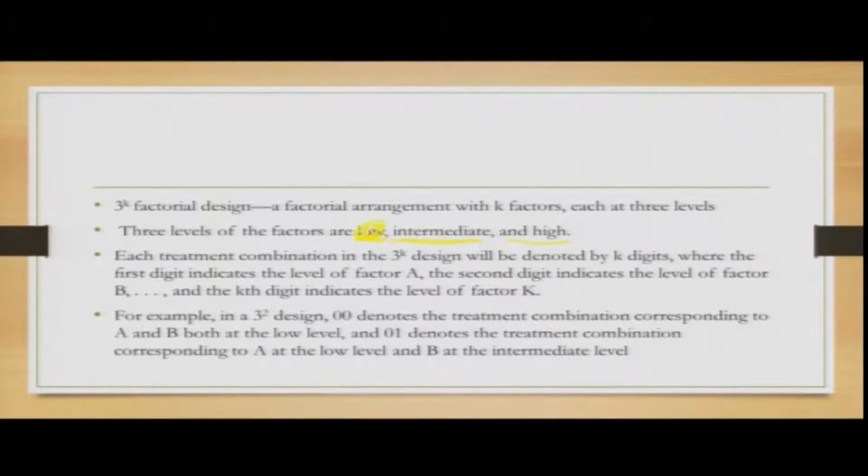So, initially what you had was basically the plus and the minus. So, that is why we got 2, and corresponding to the factors we mentioned it as k, 2 to the power k. Now, consider you have low one, I am using a different color, red now, the intermediate one the second, and the high being the third. So, you will basically have 3 to the power k.